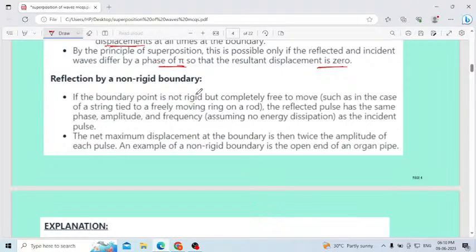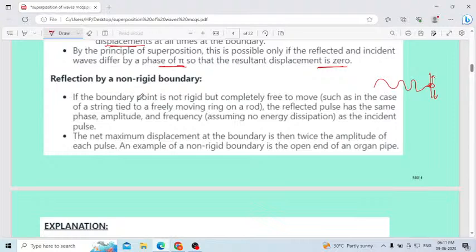Next one, reflection by a non-rigid boundary. Up to here we studied in detail about reflection when it is a rigid boundary. Let us discuss what will happen if the reflection happens by a non-rigid boundary. If the boundary point is not rigid, consider this is the boundary, this is the pulse, and this is the point, which is not fixed. It is free, so it can move up and also down. This one we will call a non-rigid boundary.